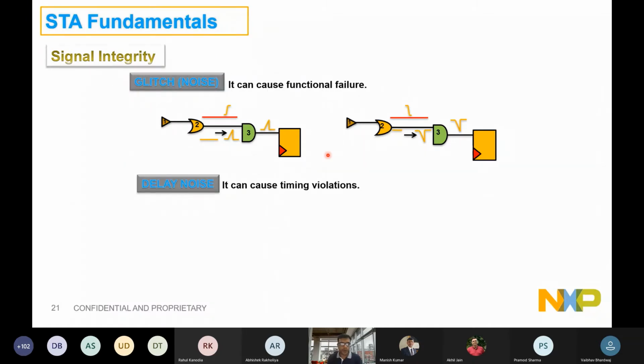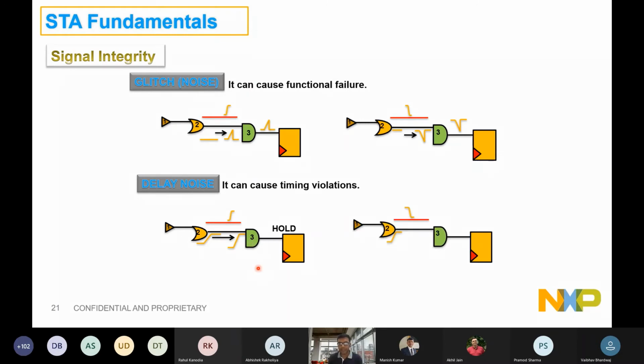Now let's talk about delay noise. So see here, one of the signals was static, and was getting corrupted by a signal which is toggling. Let's say that there are signals toggling together, in the same direction, right? So this signal was supposed to have a certain transition. There is an aggressor net. When I say aggressor, it is having a very aggressive transition, very much adjacent to this flop. What it can do is make this transition sharper, so the moment I make the transition sharper, the delay of this cell 3 will automatically get reduced. The moment it gets reduced, it can cause a hold violation over here, right?